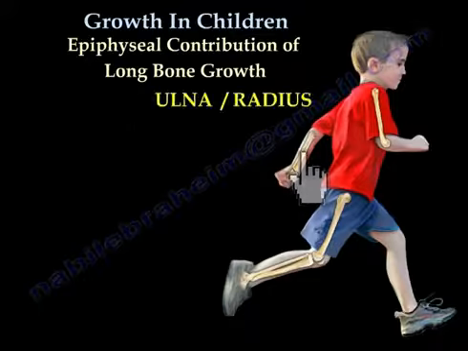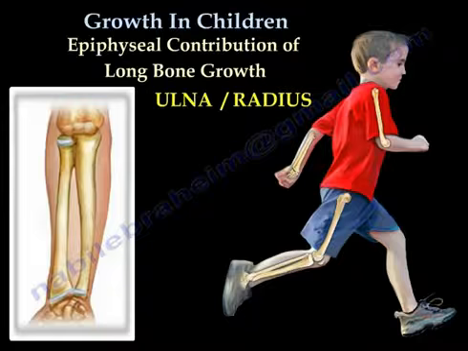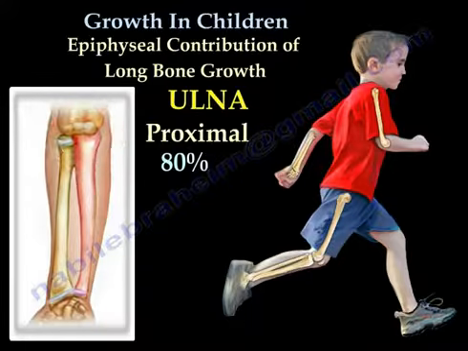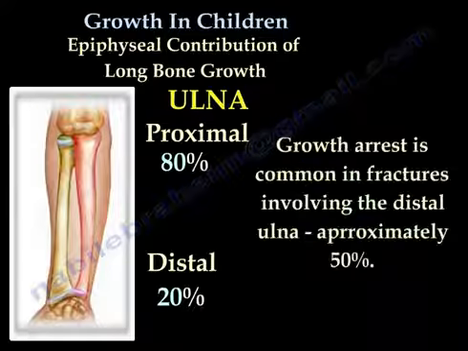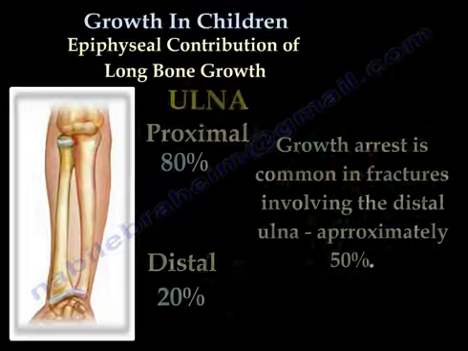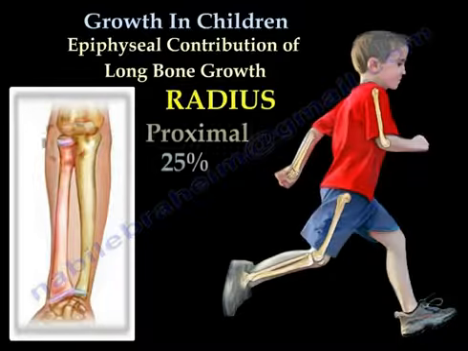Next is the ulna and radius. The growth distribution in the ulna is about 80% proximal and 20% distal. Growth arrest is common in fractures involving the distal ulna. This is approximately 50%. Within the radius, it's about 25% proximal and 75% distal.